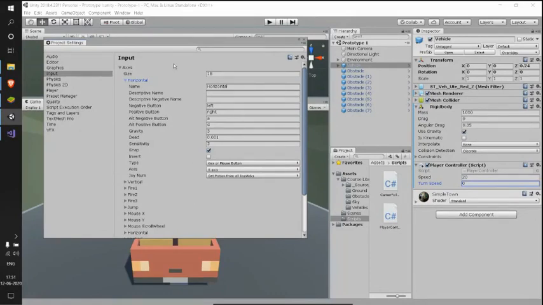So what do these positive buttons do? If I use this horizontal axis, my input manager, if I click the right arrow or D, will give a value of +1. Whereas if I click my left arrow or A key, it will give a value of -1. If I don't click anything, then the value will be 0. So let me just see how it happens.